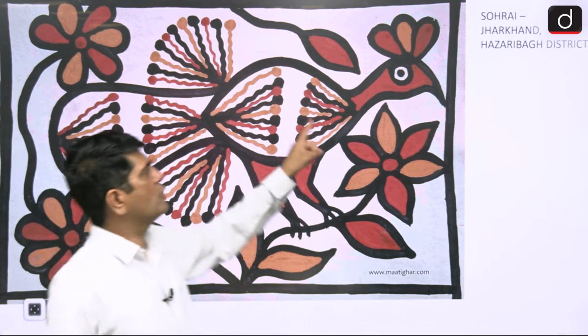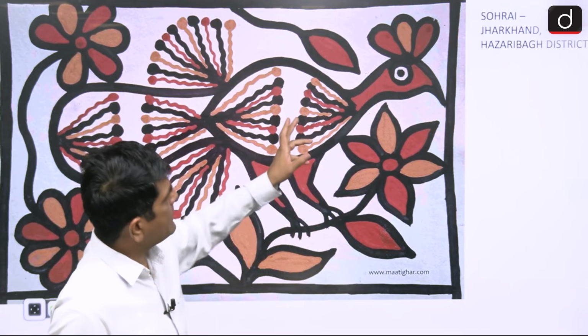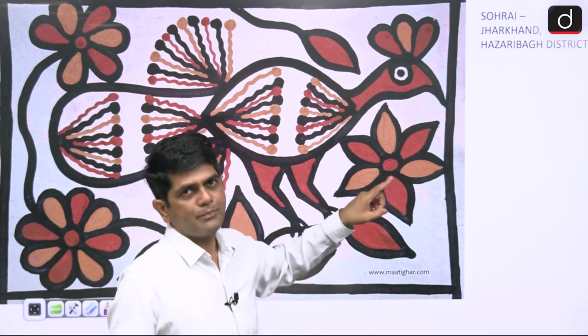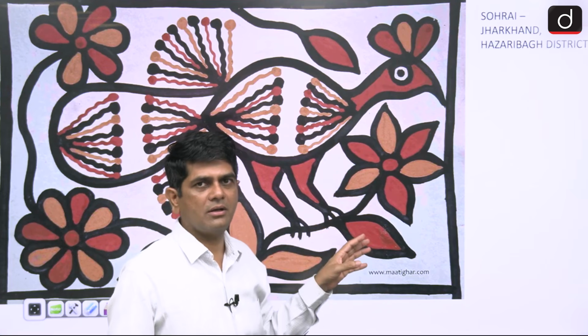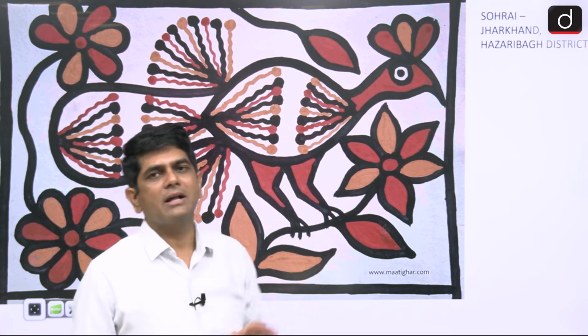Now this Sohrai, the illustration is done by the women. So who creates the image using colors onto the wall? Answer is women. This Sohrai painting has recently been in news, so it's very, very important. And when do women illustrate the image onto the wall? Answer is during festivals.